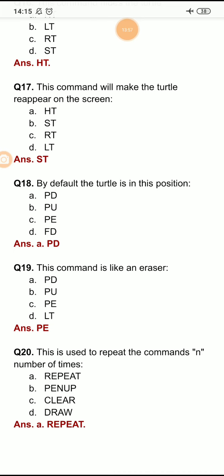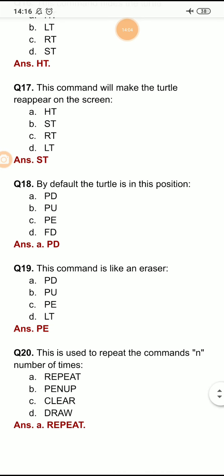So next question, and last question of this session, is: this is used to repeat the commands n number of times. Option A is repeat, option B is pen up, option C is clear, option D is draw. And here the right option is option A, repeat. Repeat command is used to repeat the same commands for a fixed number of times.